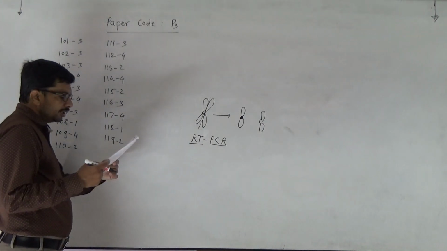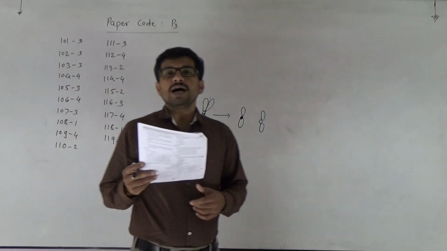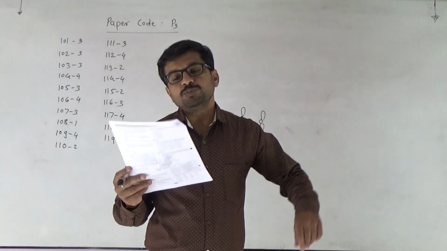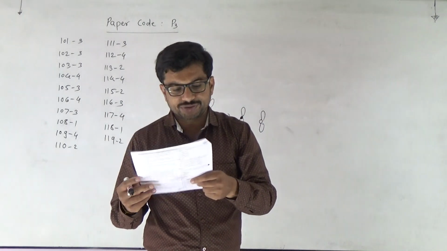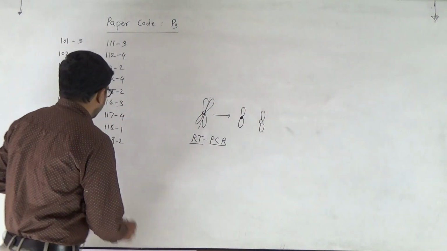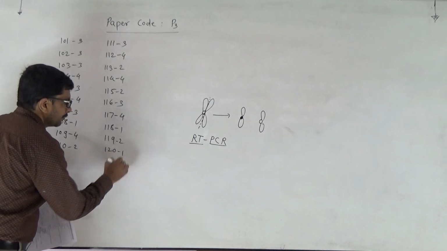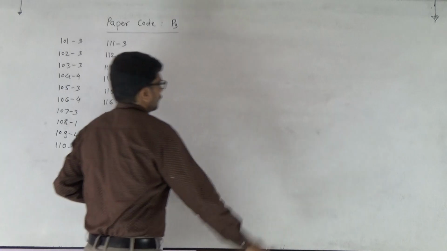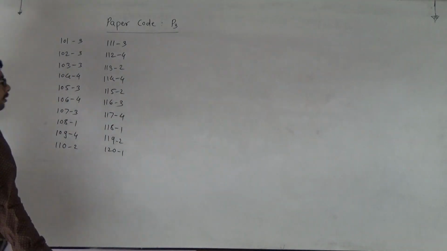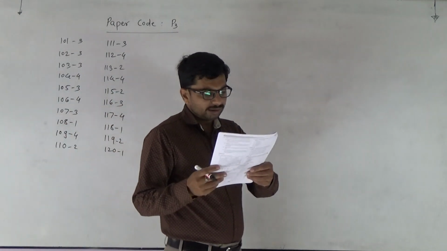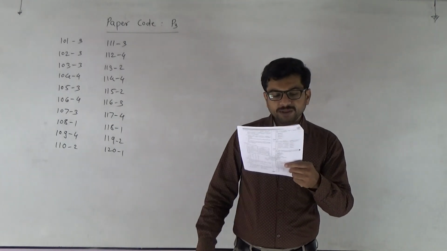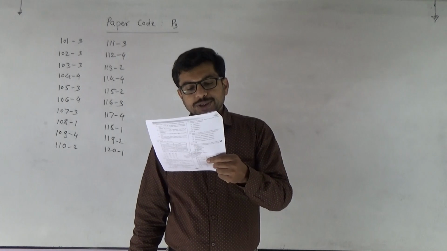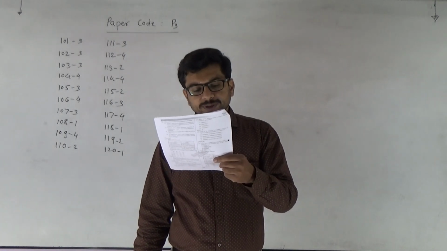120. Gemmae are the organs or the structures for the vegetative propagation in some liverworts. So 120, first one.